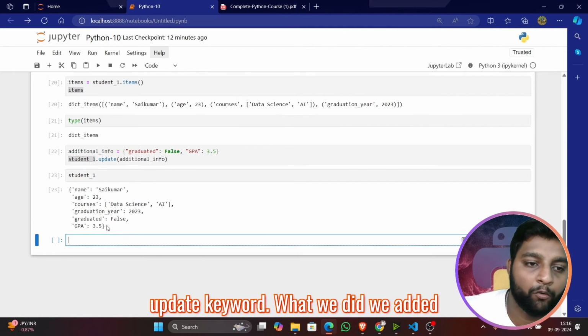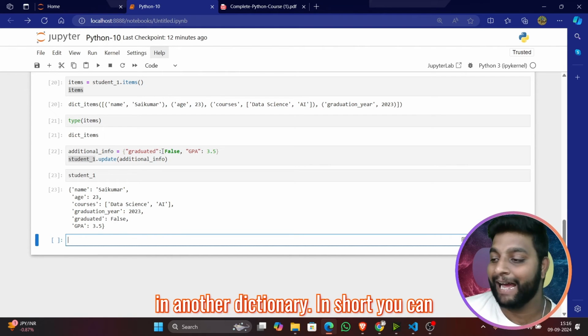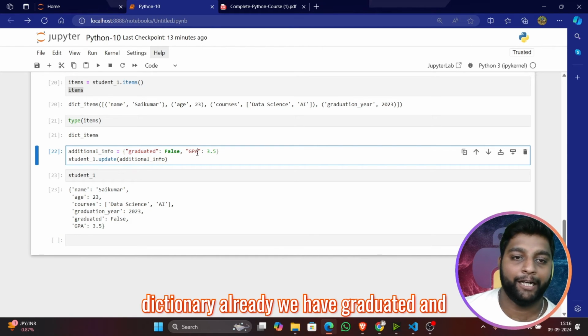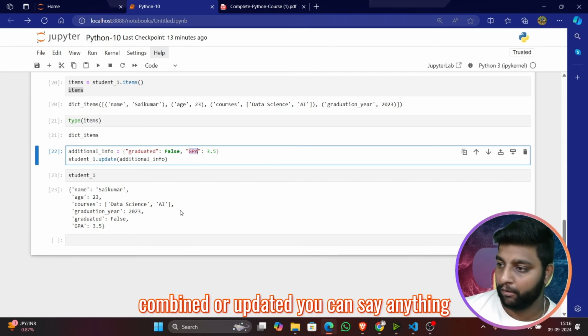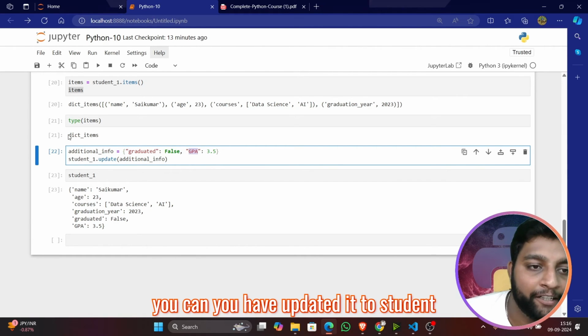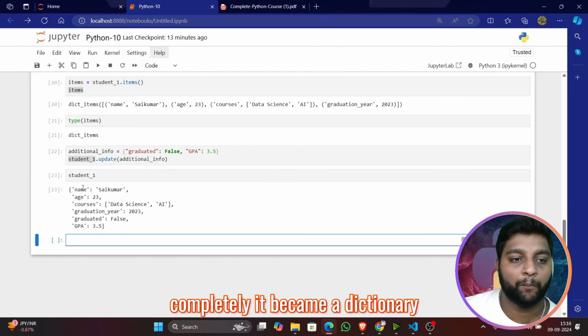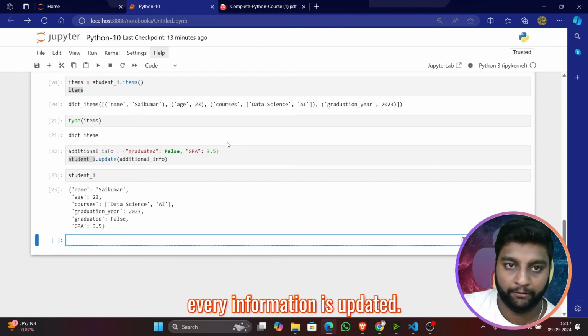Using the update keyword, we added graduated, which is already available in another dictionary. In short, you can say we are concatenating it. In this dictionary we already have graduated and GPA. So we took this and added it, combined or updated, you can say anything. You have updated it to student1. Now it completely became one dictionary in which every information is updated.